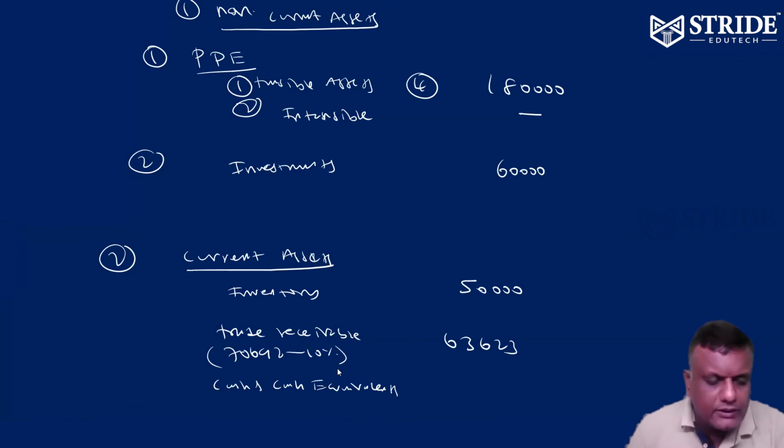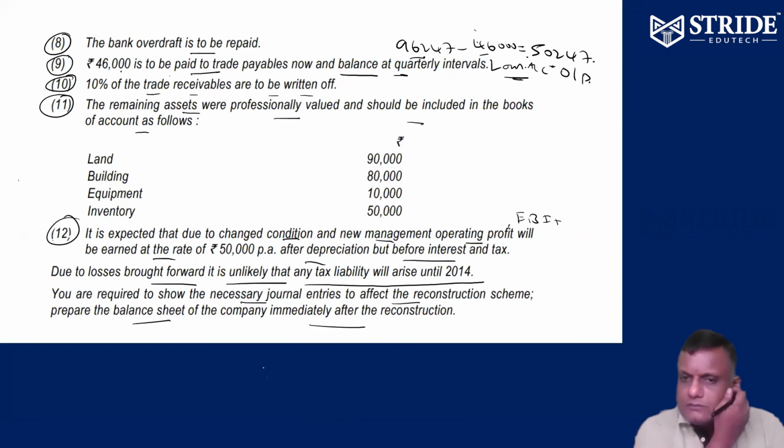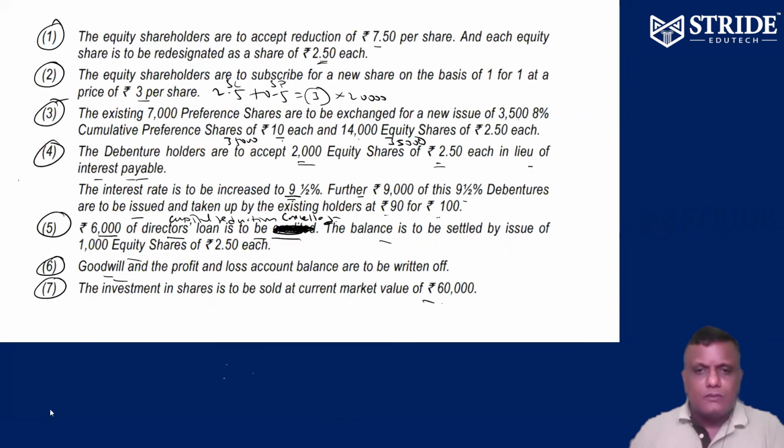So cash and cash equivalent. Any cash comes in. Trade payable paid off, bank OD paid off, investment sold, debentures we collected money.